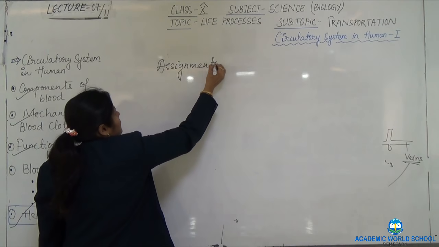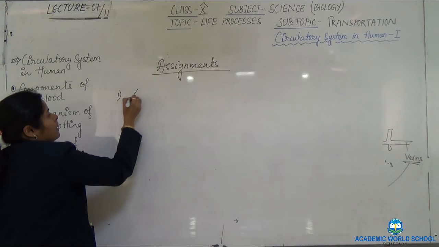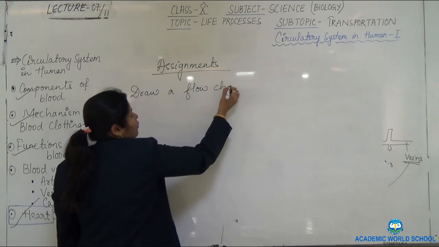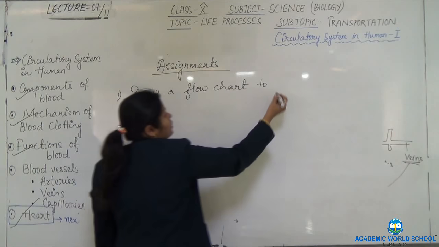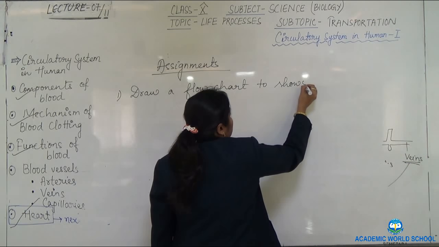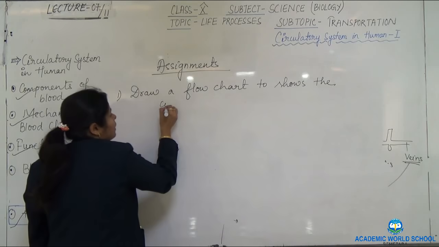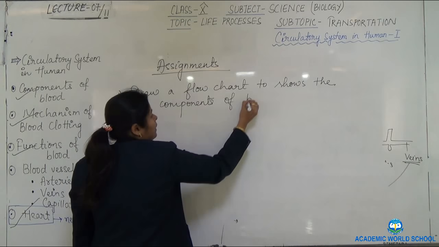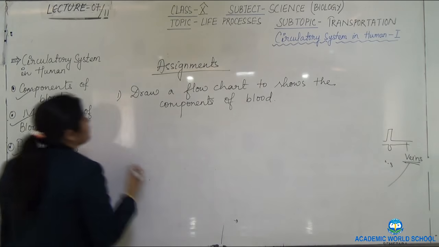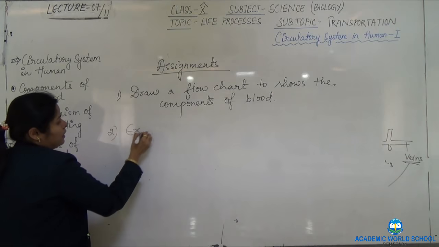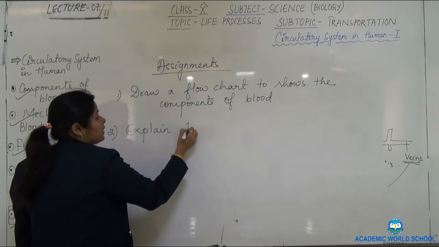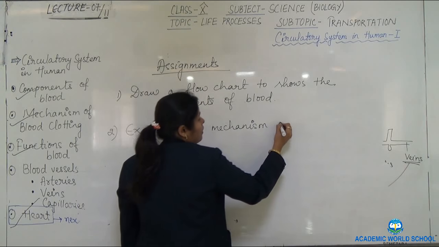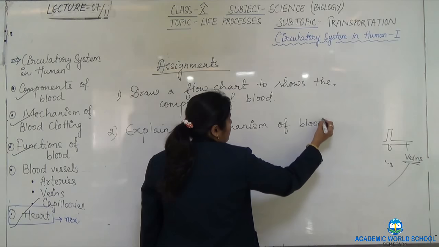The 3 assignments. First one, draw a flow chart to show the components of blood. Second one, explain the mechanism of blood clotting.